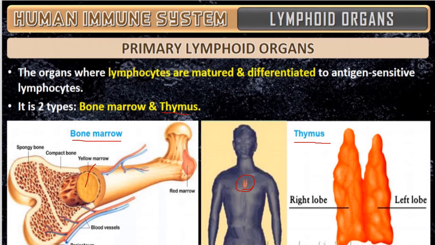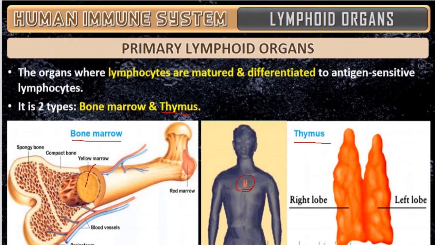Where is it destroyed, do you know? Usually we say 10,000 cells are born in a day and die in a day. Where is this RBC destroyed? It is destroyed in the spleen. Where is it formed? It is formed in bone marrow. So bone marrow and thymus. Bone marrow is the main lymphoid organ, as I told you, because all blood cells are formed in the bone marrow.